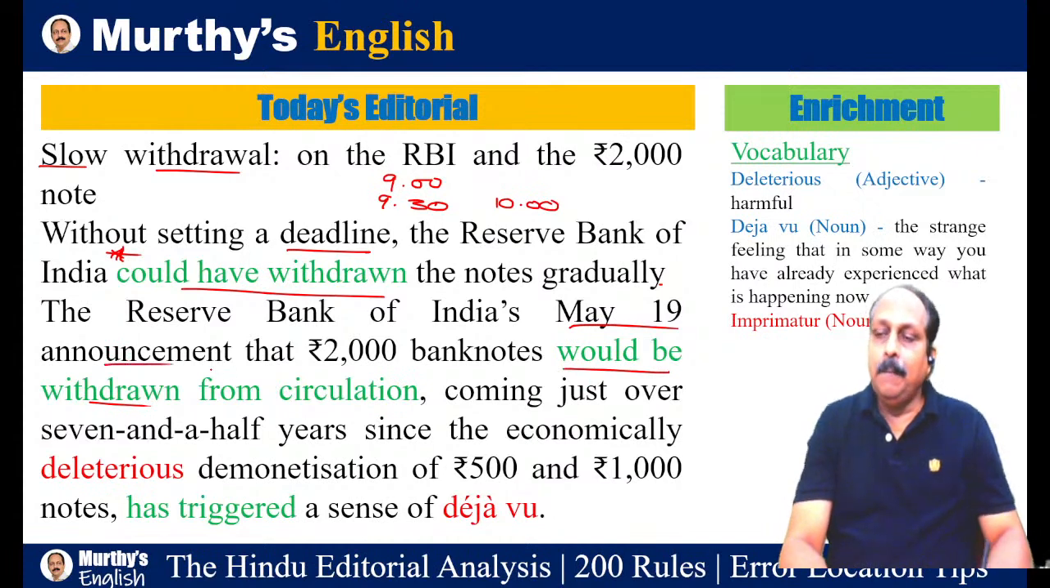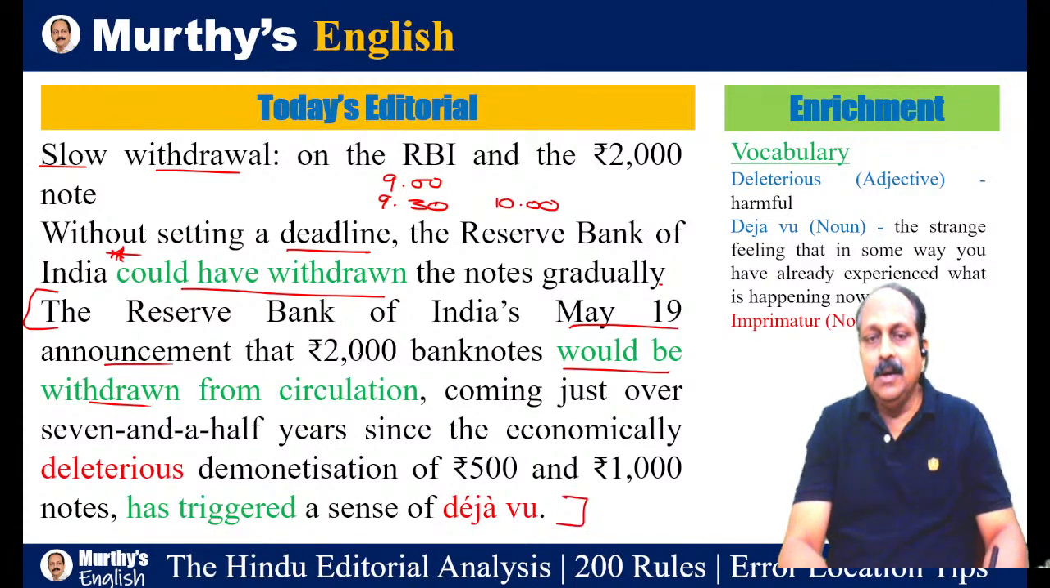announcement, past, it goes into the past. Exactly. The Reserve Bank of India's May 19 announcement that 2000 banknotes would be withdrawn, will be withdrawn, future, but the announcement is already over, May 19th, so would be withdrawn from circulation, coming just over 7.5 years since the economically deleterious demonetization of 500 and 1000 notes has triggered a sense of deja vu. A lengthy sentence from here to here.